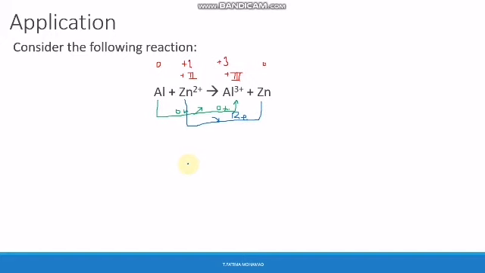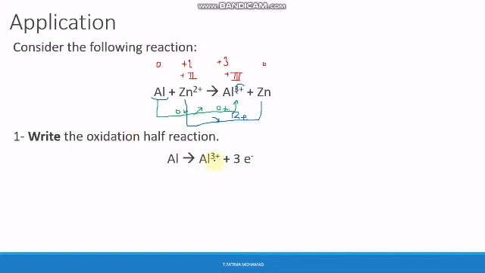Okay, so the first question says write the oxidation half reaction. Which element is performing oxidation? Al. So Al becomes Al3+. So it's losing how many electrons? 3. It was 0 and became +3. So this is the oxidation half reaction: Al becomes Al3+ + 3 electrons. Why 3 electrons? Because it lost 3 electrons.